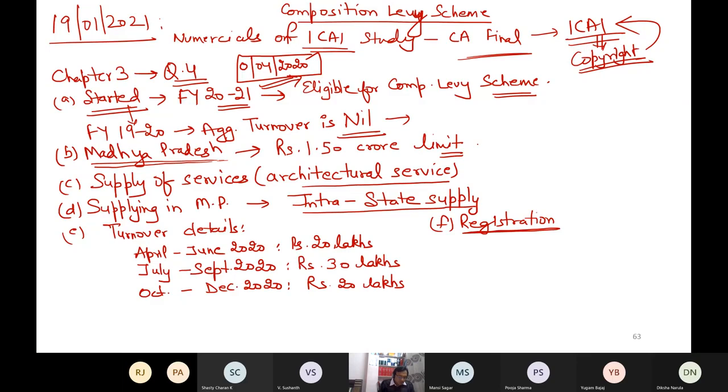So the firm has obtained the registration and pays tax under composition levy scheme. Now, the question itself says that the firm is paying tax under composition levy scheme. Had it not mentioned that, then you would have required all these points.